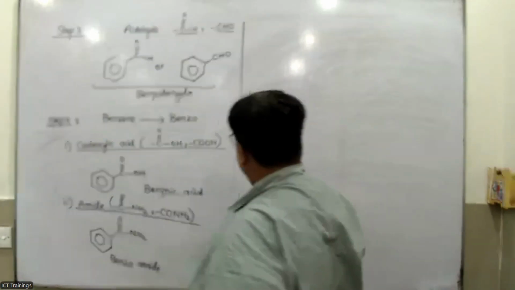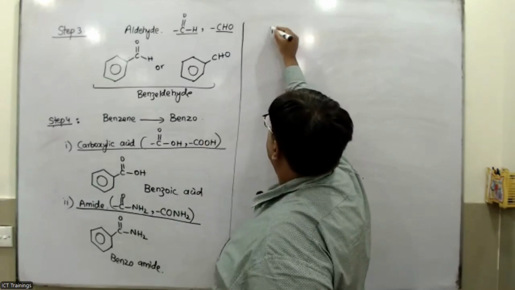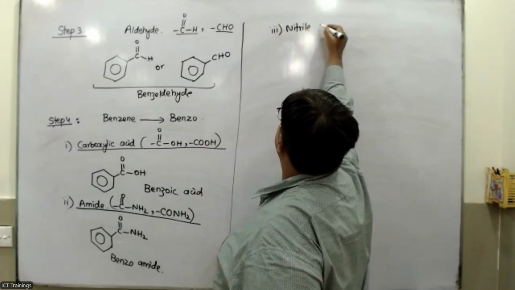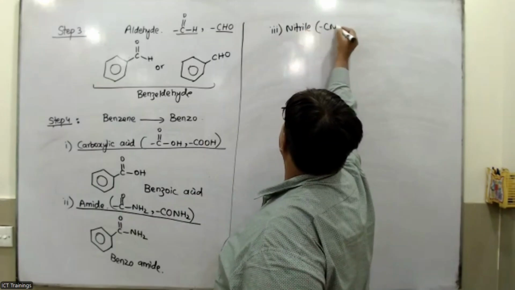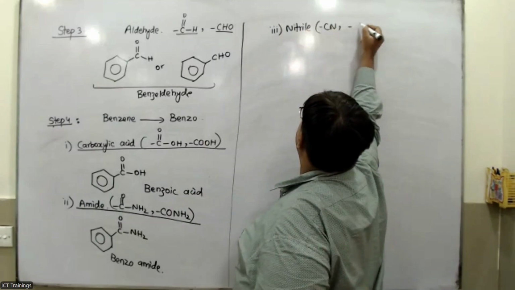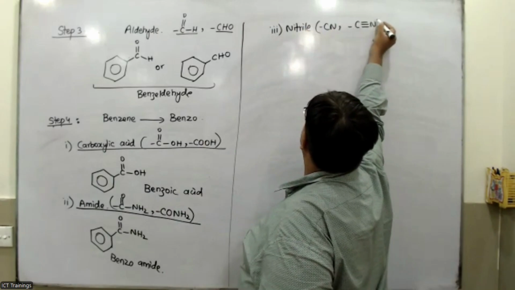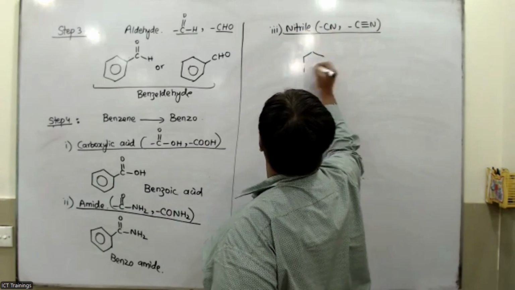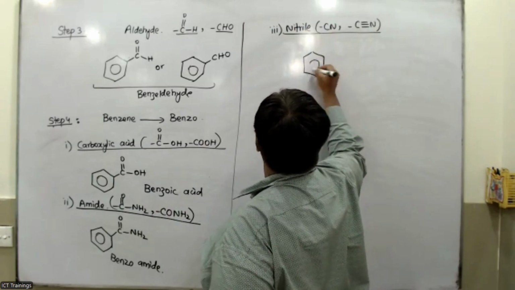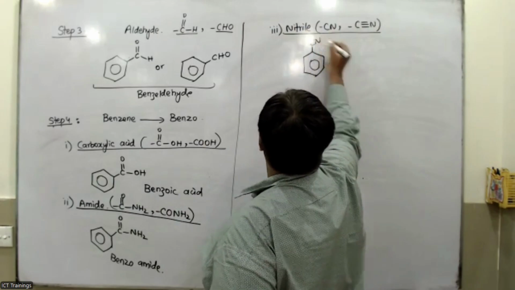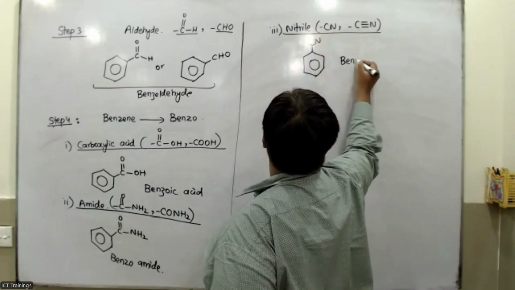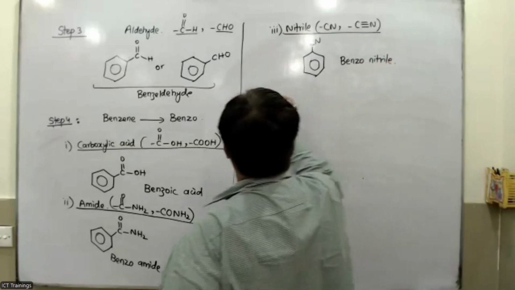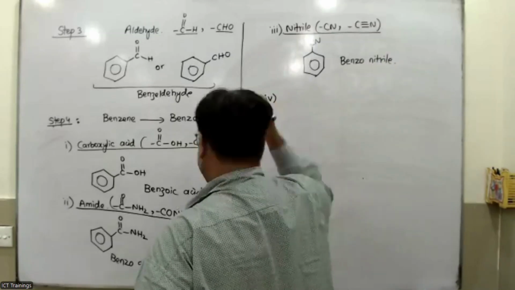The third one is the nitrile group. Nitrile group is actually CN, which is also called cyanide or C triple bond N. Both mean the same. So if you have the nitrile group attached with the benzene like that, this is called benzonitrile.